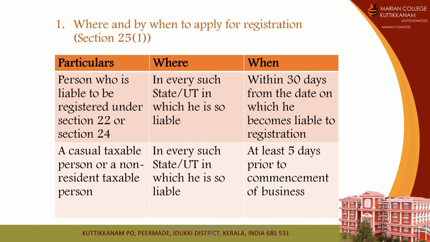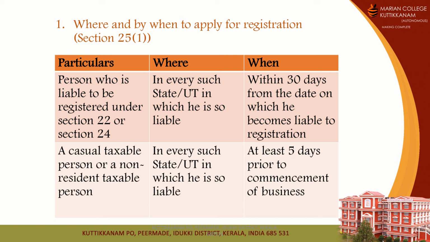I become liable to registration on 17th August 2020, so within 17th September 2020, I should obtain registration. That is my duty. So I should obtain registration within 30 days from the date on which he becomes liable to registration. I become liable on 17th August 2020, and within 1 month I should apply for registration.